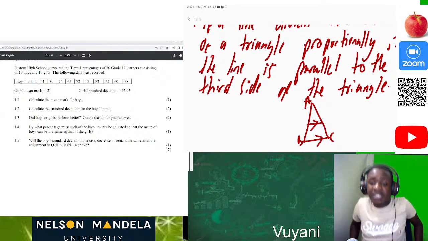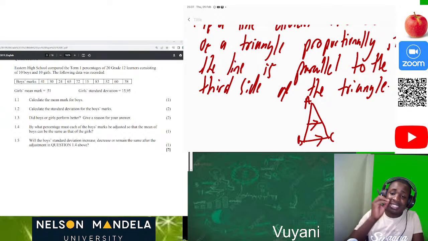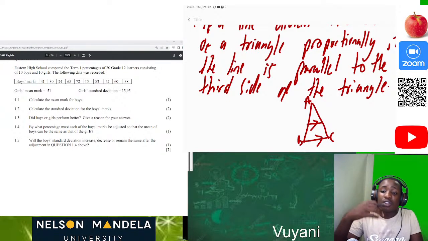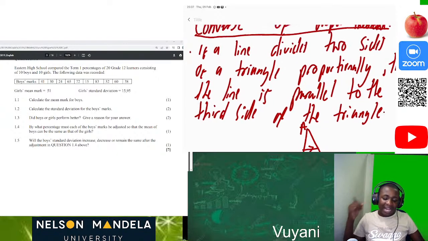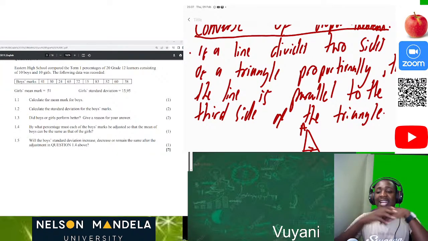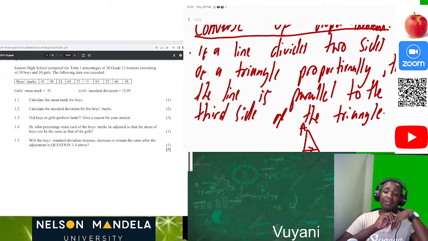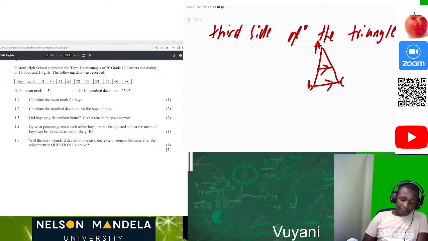We use the converse theorem every time when we are proving that this surely is prop theorem. So in order for you to prove that this is parallel, you should use the converse theorem, which says that if a line divides two sides of a triangle proportionally, then the line is parallel to the third side of the triangle. So those small things, they are so important. For instance, if we say this one, then we have our DE. So now the reason will be different. Let me just put an NB once more.